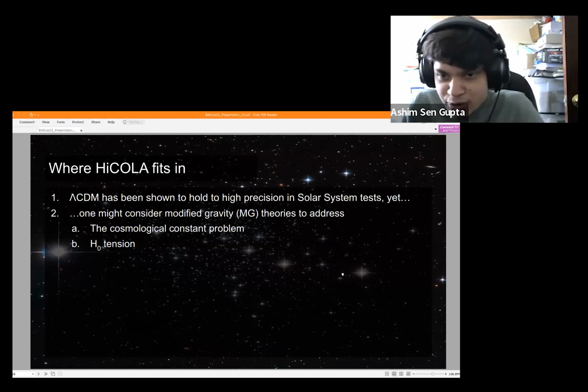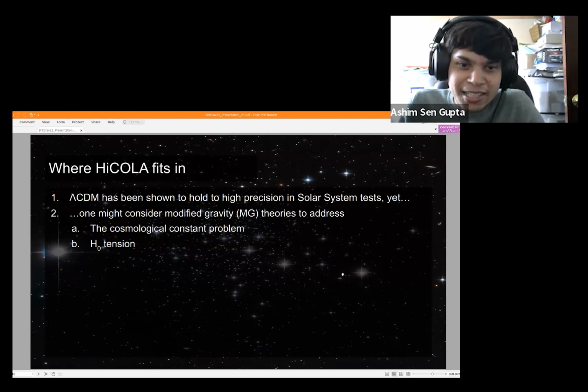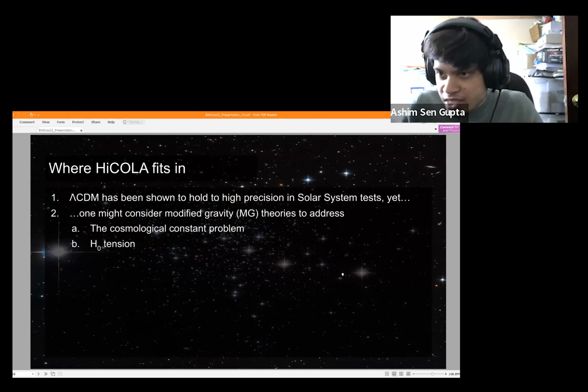Now, this has already been talked about. Theo talked about a few of them, but there's the cosmological constant problem. So the constant driving accelerated expansion that we get from data doesn't really match the vacuum energy one can calculate from quantum field theory. It's a huge mismatch. So that might be evidence that perhaps we don't really understand what dark energy is.